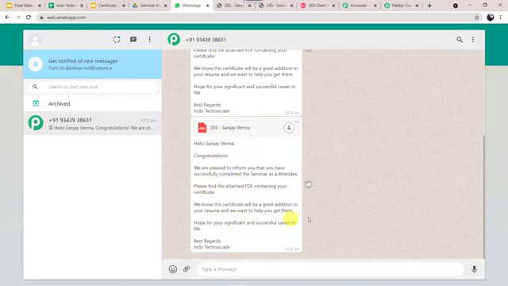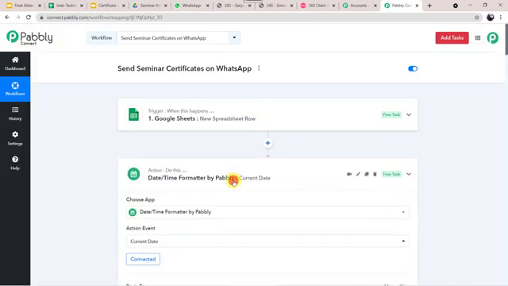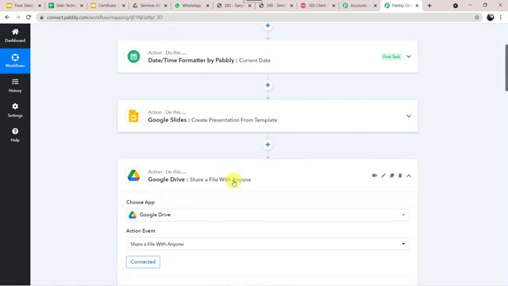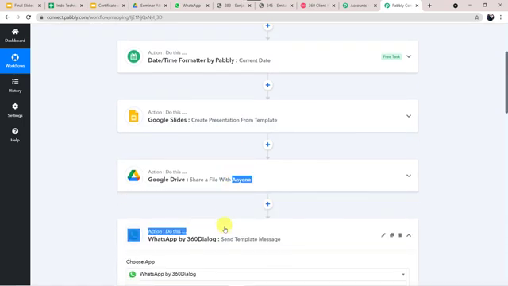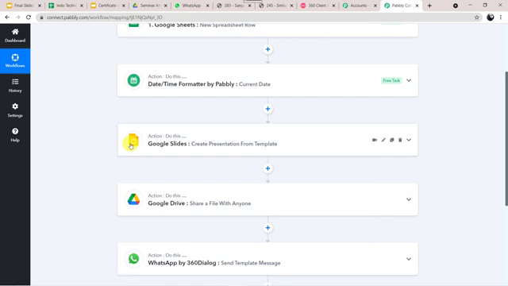Okay, so let's move back to Pabbly Connect. I'll minimize all these windows and let us see in a nutshell whatever we have done till now. In this use case, we want that whenever a new row is added, new data of any of our attendees added into Google Sheets, automatically using those details, a certificate should be created in Google Slides. Automatically, the same certificate should be converted into a PDF file so that it can be shared with anyone.